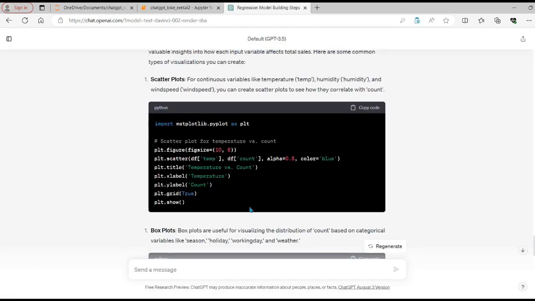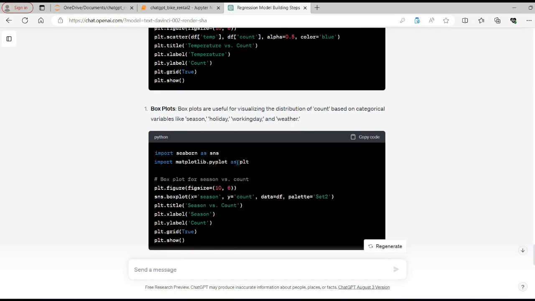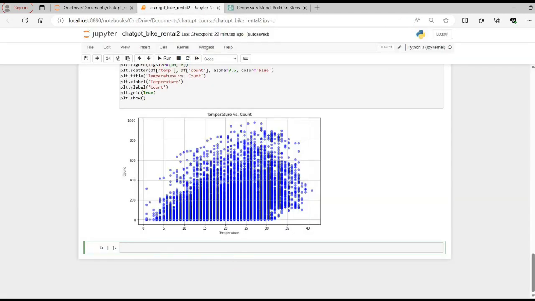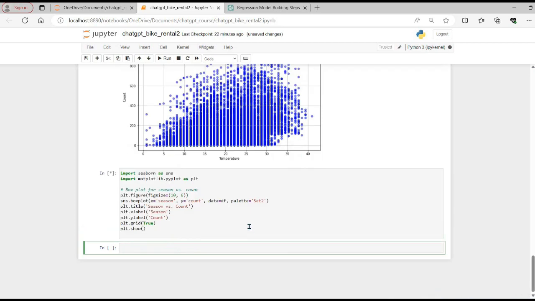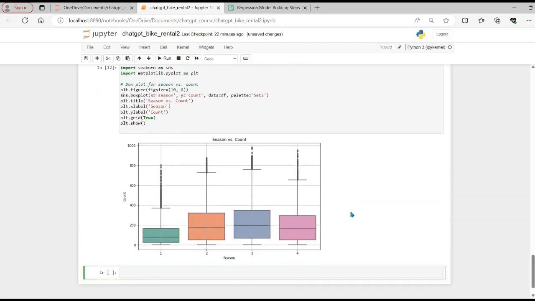Now let's move on to the next visualization, which is suggesting us the box plot. Let's copy this command and see what kind of visualization we get. Now it's showing me a box plot with the relationship between sales, the count column, versus the season. We want to understand if in a particular season we see an increase in sales as compared to other seasons.